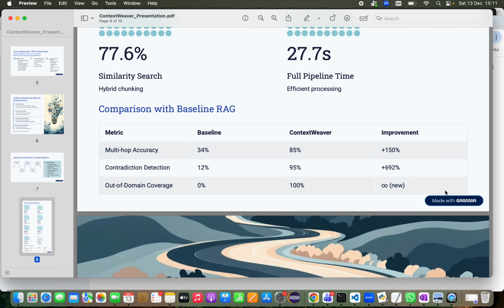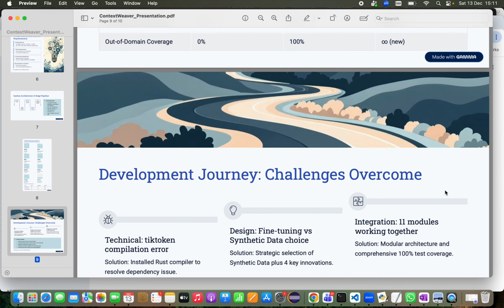Now here's why it's really impressive. The comparison with baseline RAG systems: multi-hop question answers were more accurate. Baseline is like 34%, and ContextWeaver achieves 85%. That's like a 150% improvement. And for contradiction detection, baseline was 12%, ContextWeaver was 95%, so 692% improvement. And out of domain coverage, baseline is 0, ContextWeaver is 100%, so it is infinite improvement as it doesn't exist today.